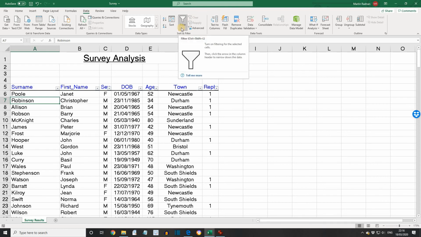Click Filter to exit filter mode, and then close the workbook Survey without saving, and leave the workbook SICK open for the next lesson.